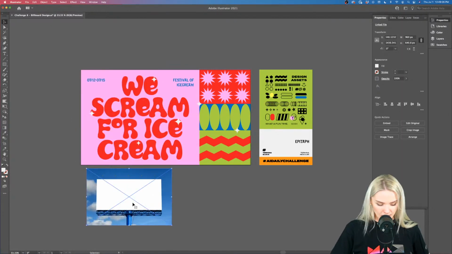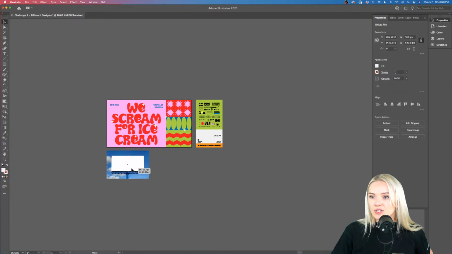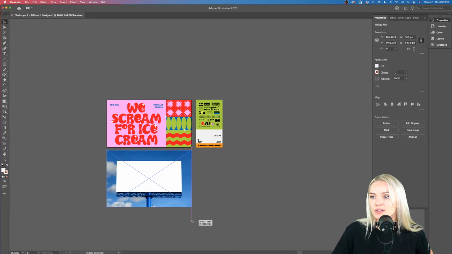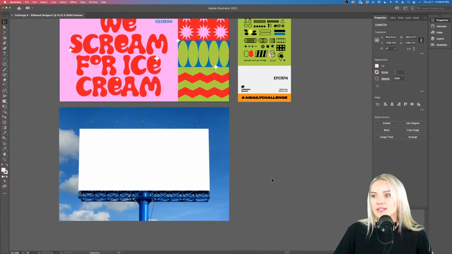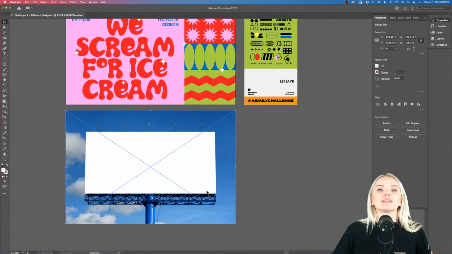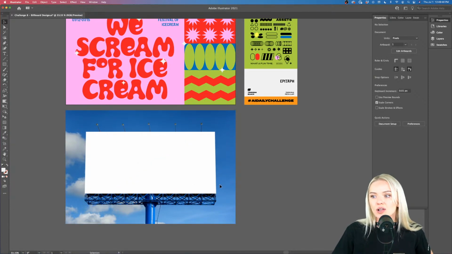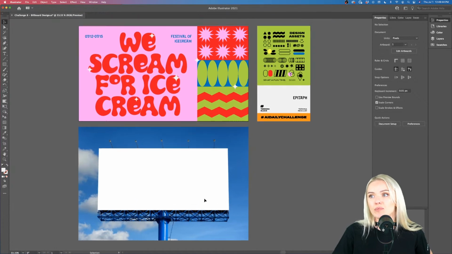There we go. And I'm going to make it real large, holding shift so I can proportionally resize it. Now let me lock this object. So I'm going to click Command and 2. Now my object is locked, my image is locked. That means that I cannot mess around with it anymore, except when I unlock it.